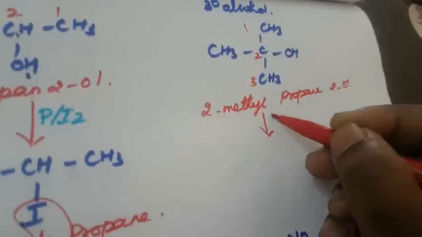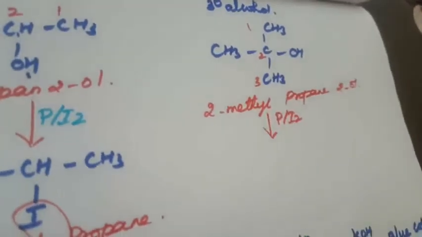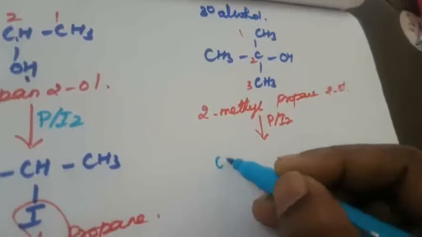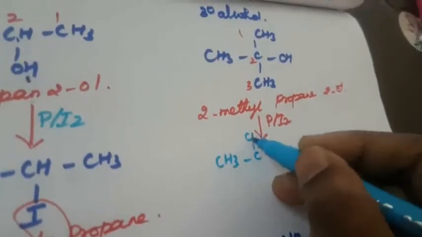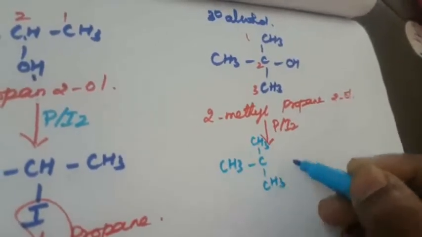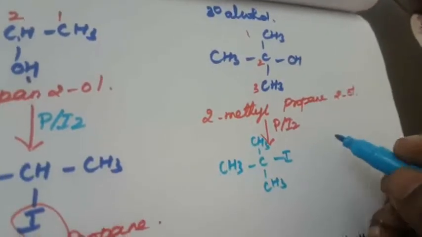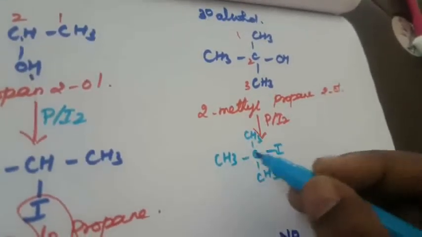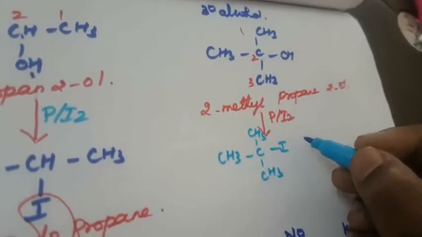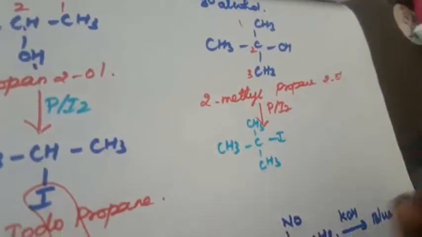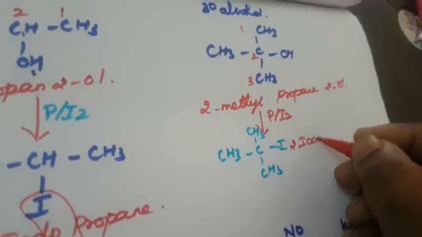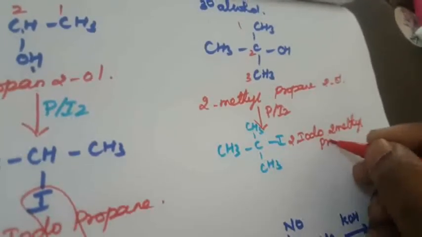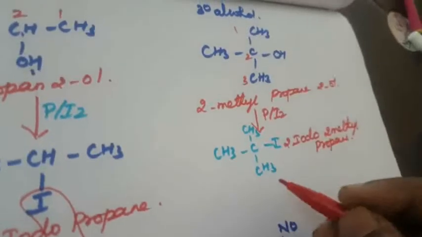What is the second step? It will react with phosphorus and iodine. What is this compound name? So OH is replaced by I only. CH3, CH3, here CH3, that is iodine, right? So the name is 2-iodo-2-methylpropane. Okay.